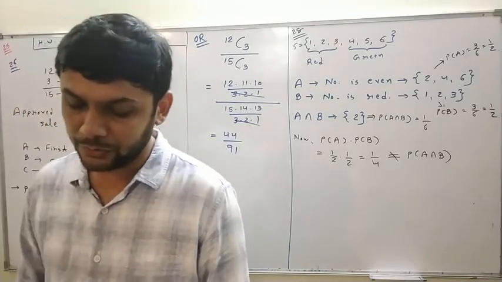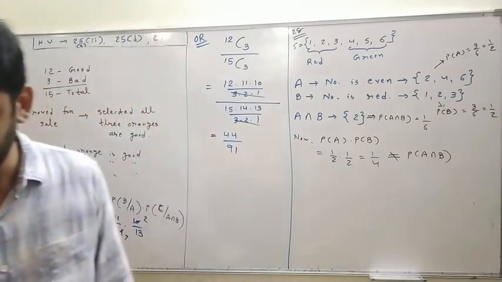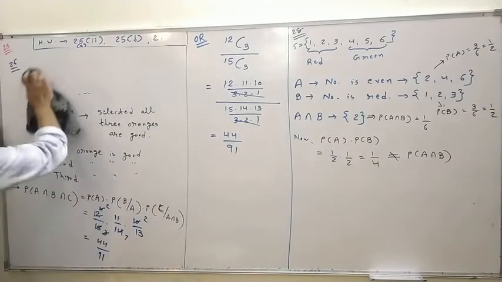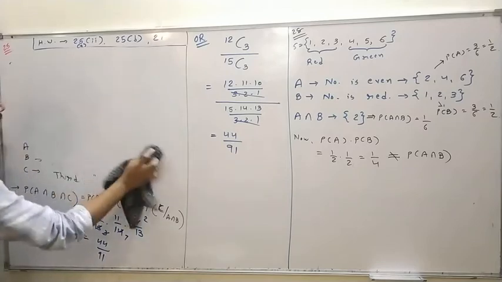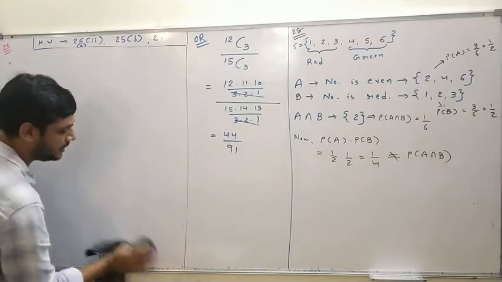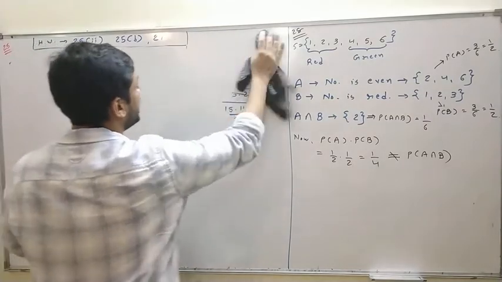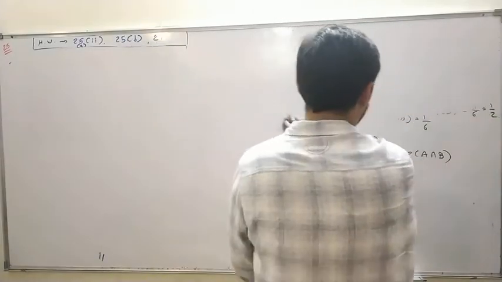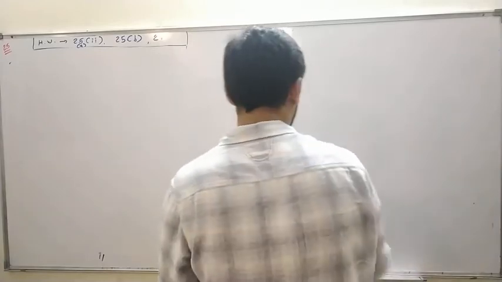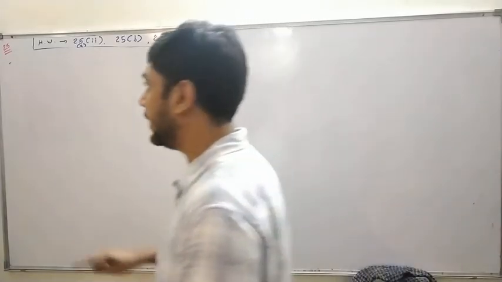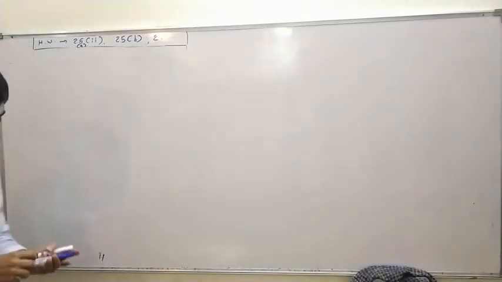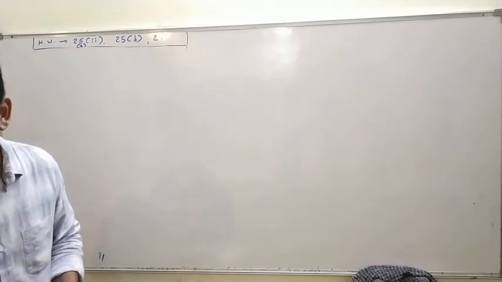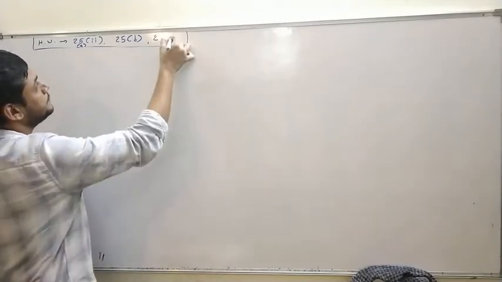A is given, A union B is given. We have to find P of B if A and B are independent, and second, if A and B are mutually exclusive. Mutually exclusive means P of A intersection B is 0. This came in 11th standard, it was taught in the first lecture: mutually exclusive events and mutually exhaustive events. Okay, so question number 29 is homework.